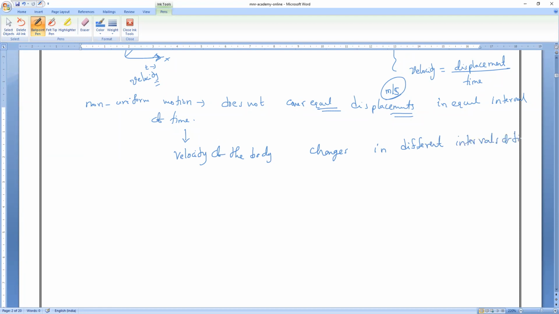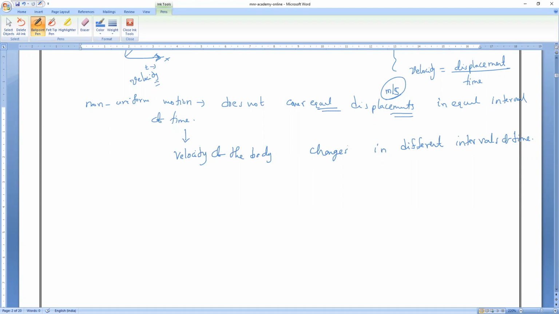Sir, it is the same in non-uniform velocity. That's what I'm saying, because displacement is not equal. So if you observe here, the change in velocity of the body per unit time, for a given period of time, how much velocity changes, that is only called acceleration.